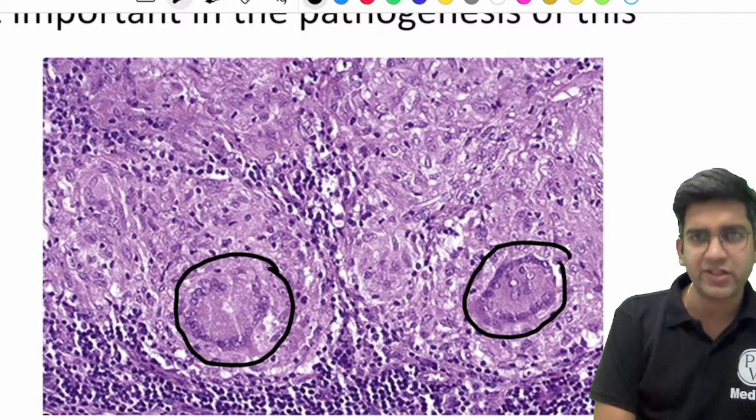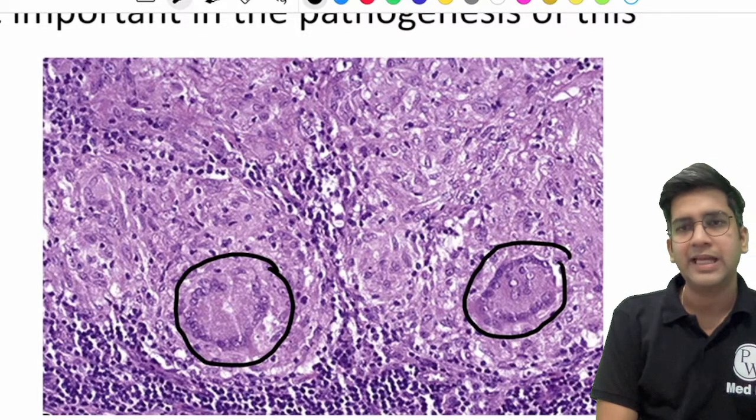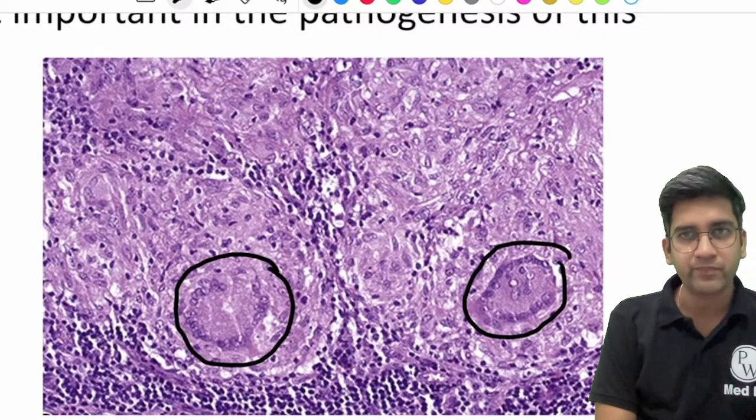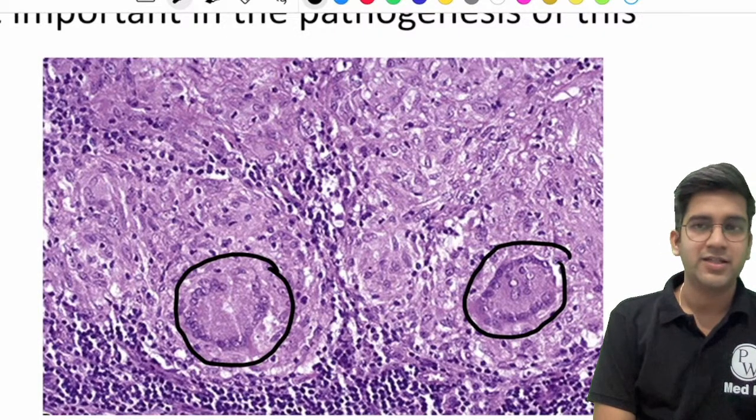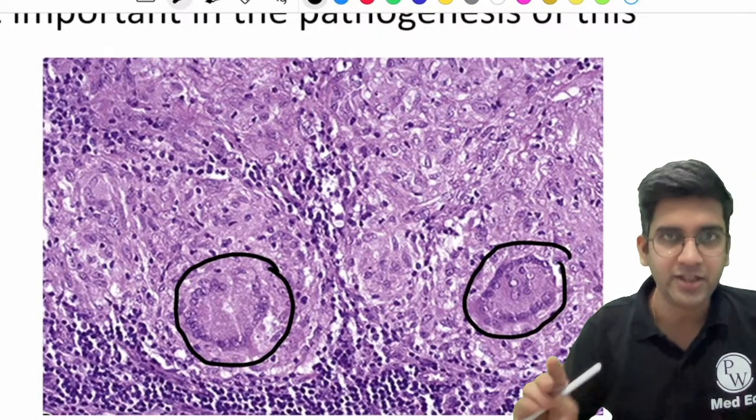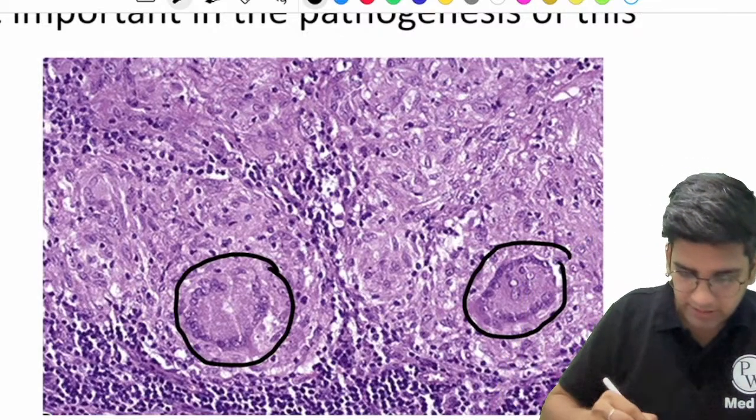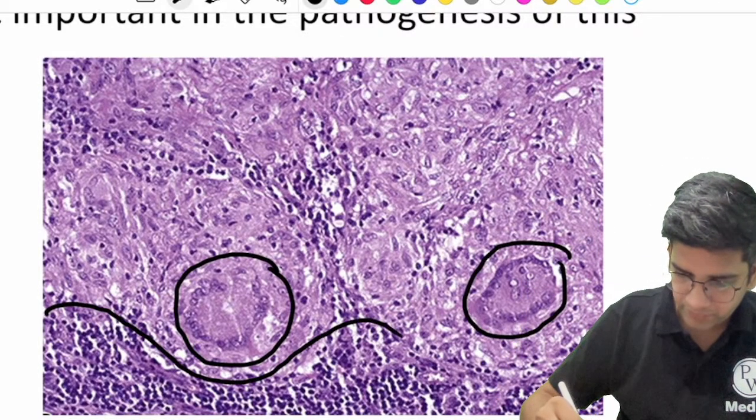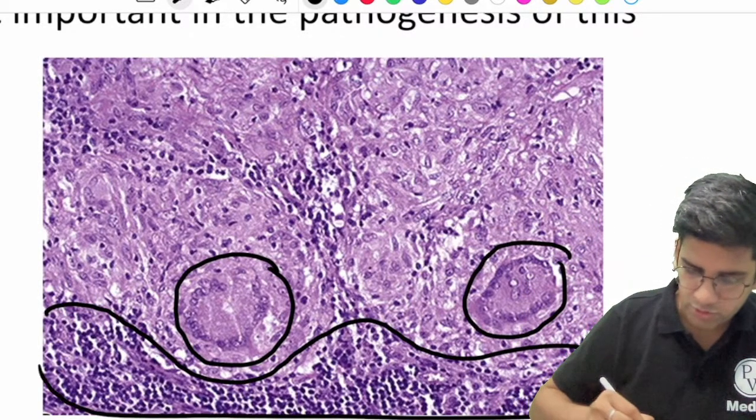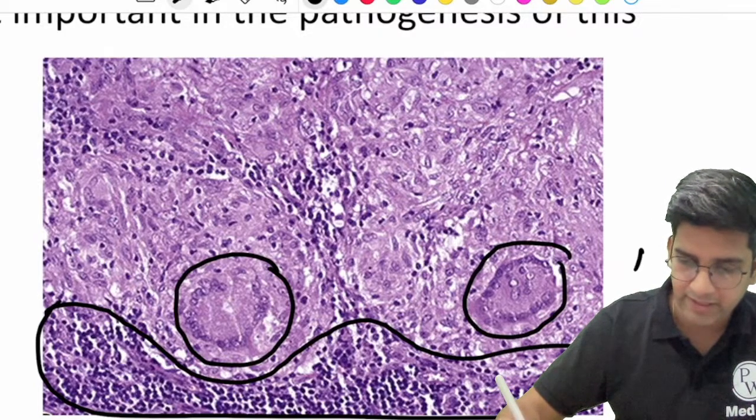I have two things rounded. What do you think about them? Can I call them a Langhans giant cell? Perfect, right? So I know that there's a giant cell here. I know that there's a granuloma here. Now, this part. Can I call these lymphocytes? Small round blue cells? Obviously, they are lymphocytes.